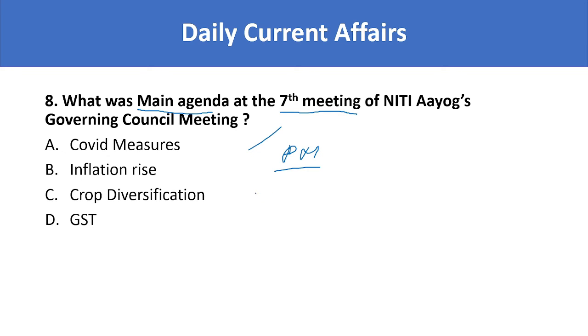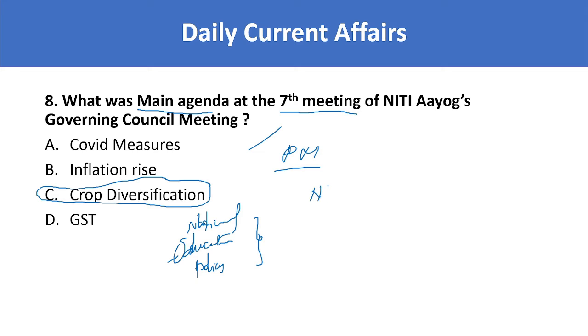And what was the main agenda? Here the main agenda of this 7th meeting was crop diversification. And along with this, national education policy was also discussed. And Niti Aayog, as we know, is not a constitutional body. So its recommendations are not binding by the government. It's up to the government whether to follow it, whether to accept it or not. It totally depends on the government.